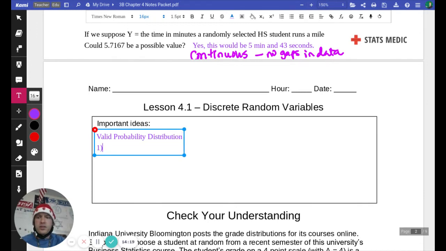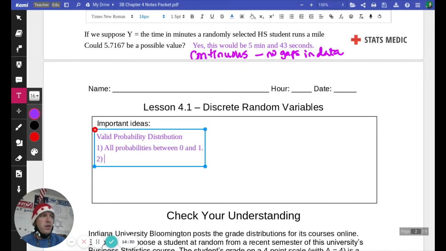And we saw this in one of the first questions there, that all the probabilities are between 0 and 1. And when we add the probabilities, the sum of our probabilities adds up to 1.